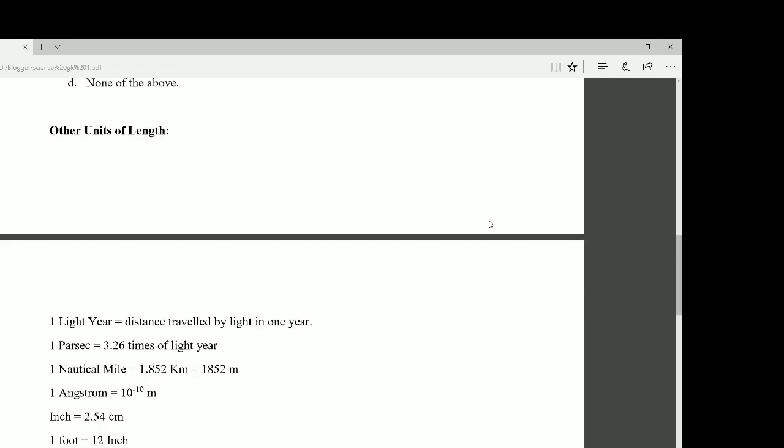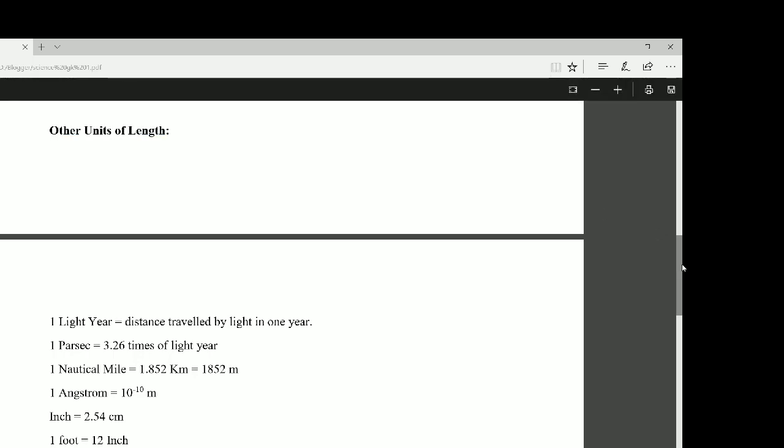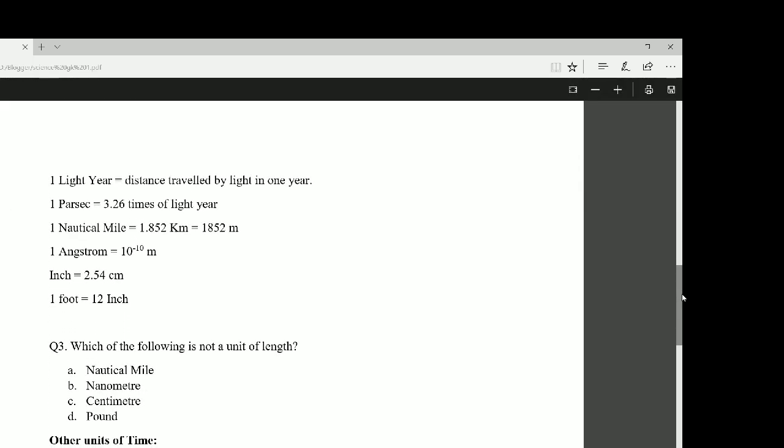Next, other units of length. Other units of length are light year, parsec, nautical mile, angstrom, inch, and foot.